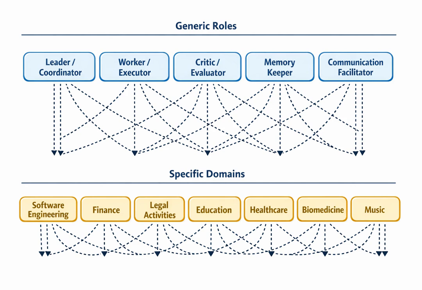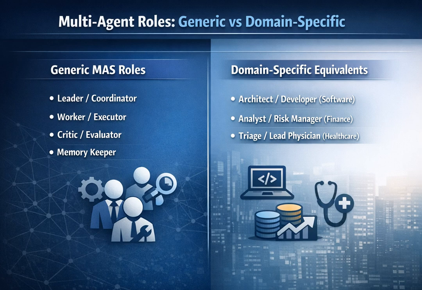First, there are generic roles that universally appear in almost any complex multi-agent system architecture. For example, the leader or coordinator agent. This agent maintains high-level structural coherence, actively breaks down the main objective into sub-goals, and delegates them. Then there is the worker or executor agent, which acts as the operational backbone, meticulously writing code, executing commands, or using specialized APIs.